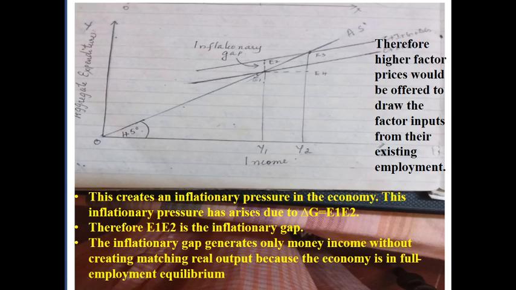Okay, why is money income increasing? Because the economy is already at the level of full employment, so real output and real income cannot be increased. Only money income is increased. Therefore, higher factor prices would be offered to draw the factor inputs from their existing employment.